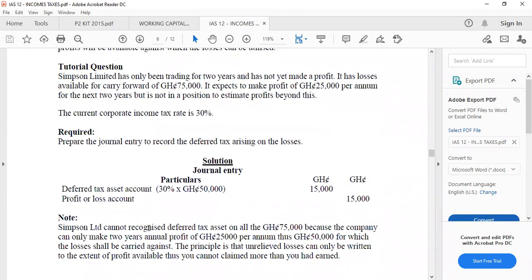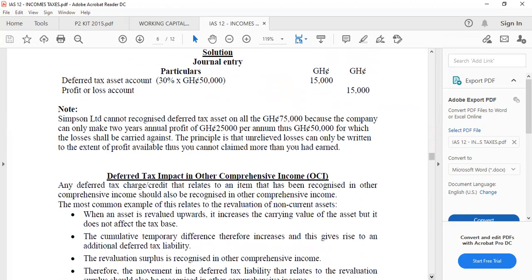So this is the thing. The deferred tax asset is 30% of 50,000, which is 15,000. Profit or loss will be 15,000. So if it is a deferred tax asset, it's an income, it's a benefit to us, so we write it off against the current tax. We subtract. But if it is a liability, it means that we are going to pay to the tax authority, so we treat it as an expense. We add it to the current tax. That is the deferred tax issue.